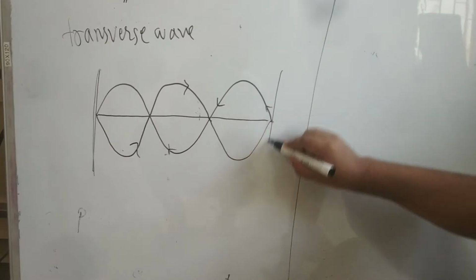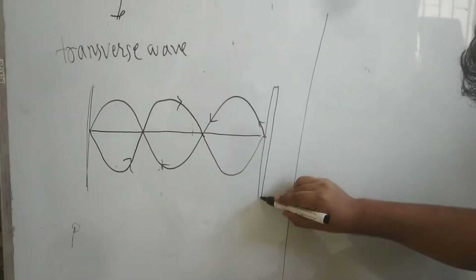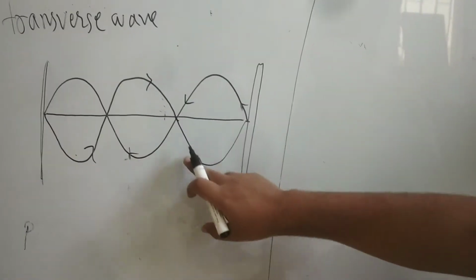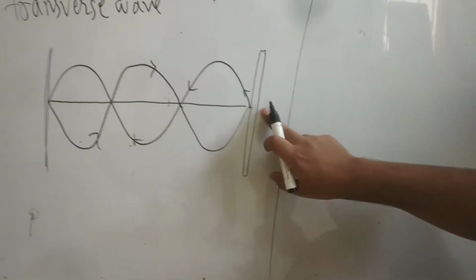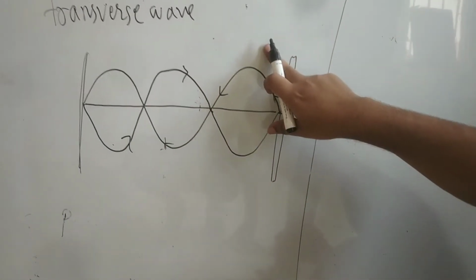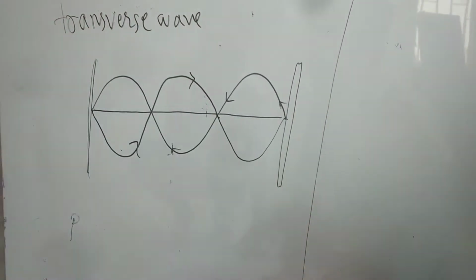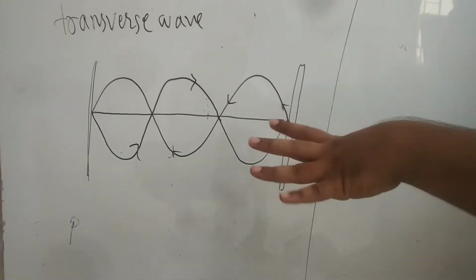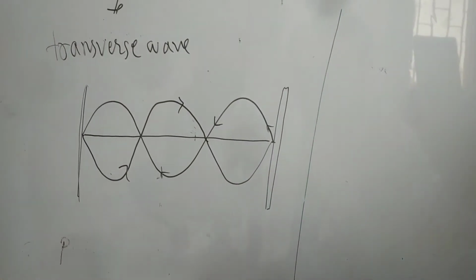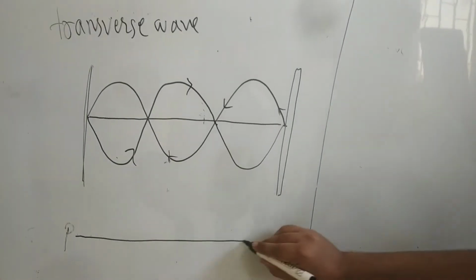Let's suppose there is one more wall at this position. So you can see again when this particular wave reaches this particular point, this is a trough. So the trough will be reflected as a crest. And again the wave moves in a forward direction. So this is the wave which is restricted between the two ends.